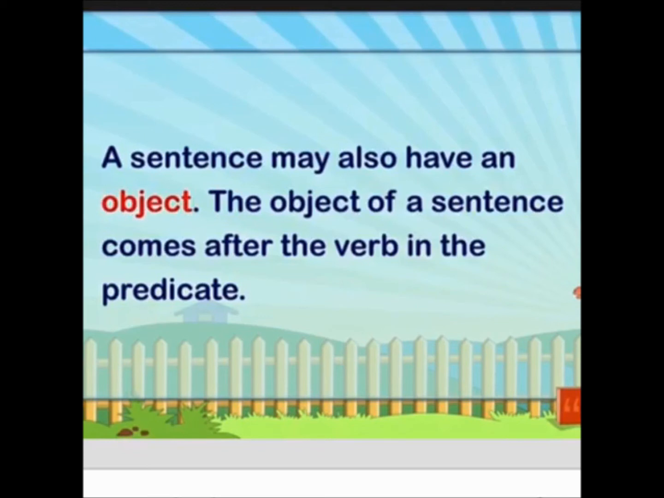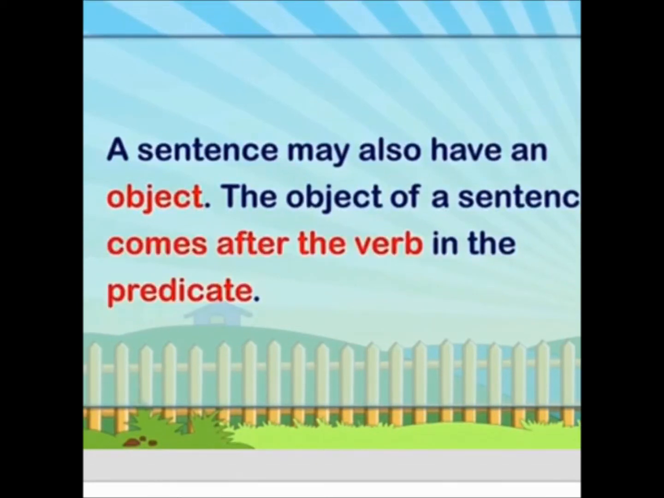Is that clear? May I read it again for you? A sentence may also have an object. I told you the object of a sentence comes after the verb in the predicate. Now the sentence has two parts, the subject and the predicate. In the predicate part, after the verb, we have the object. Where is the object situated? It is situated in the predicate part and after the verb.